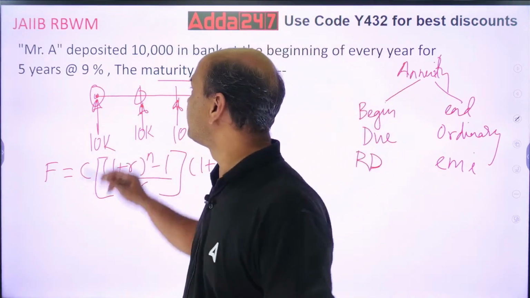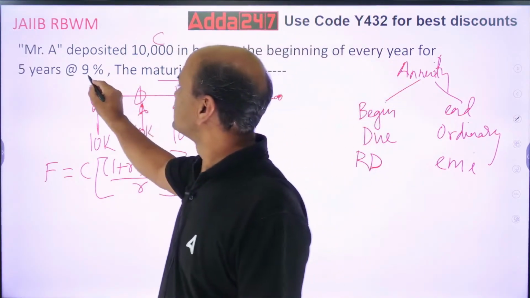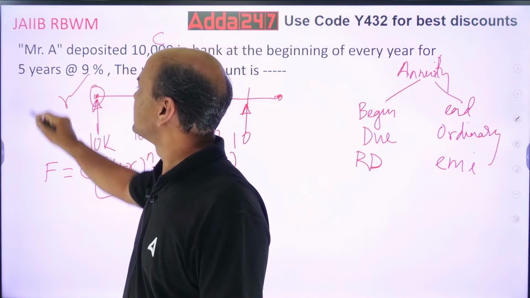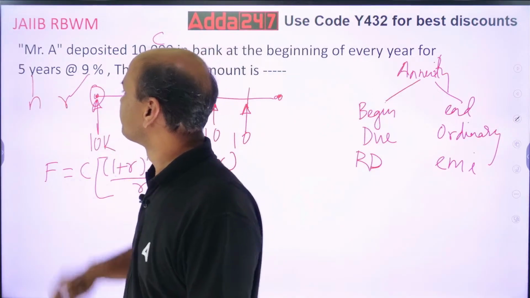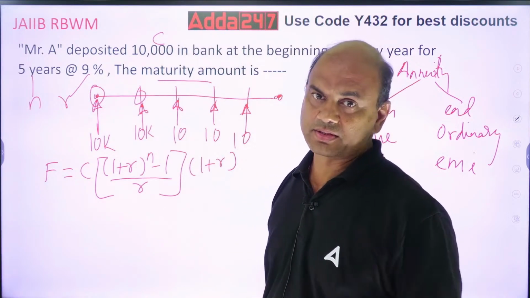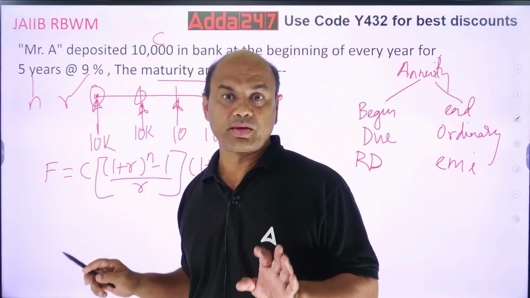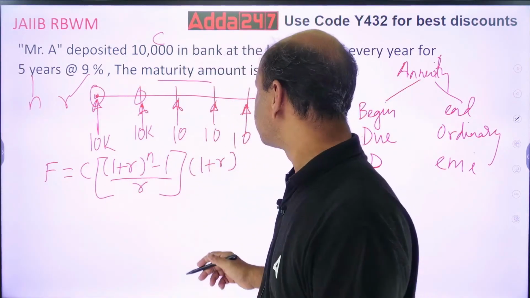Now what is given? C is what? Every year what I invest. This is C. What is R? This is R. What is N? This is N. 5 years is N. R is 9%. C is what I invest and F is what I want. So solve it. Start solving.